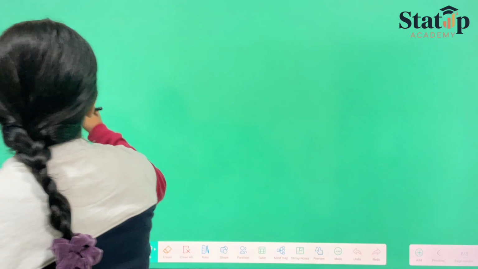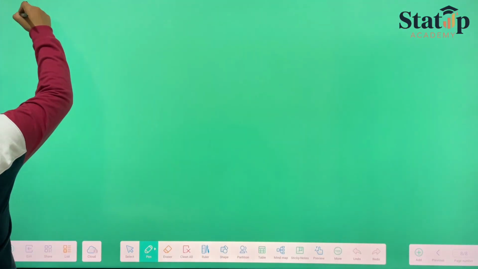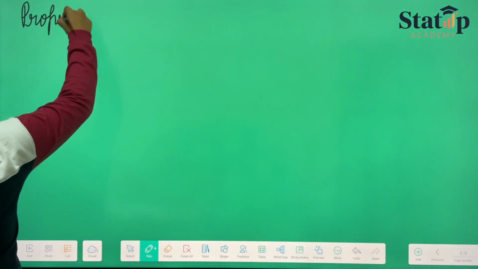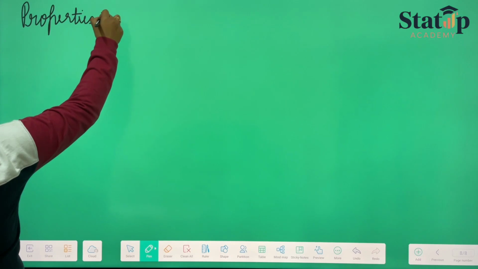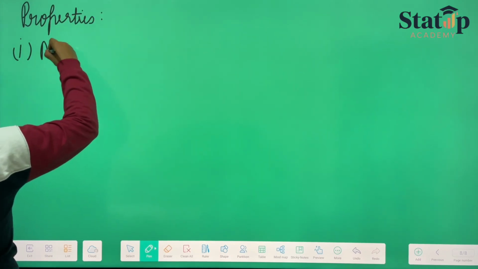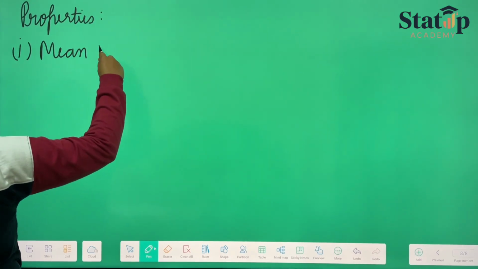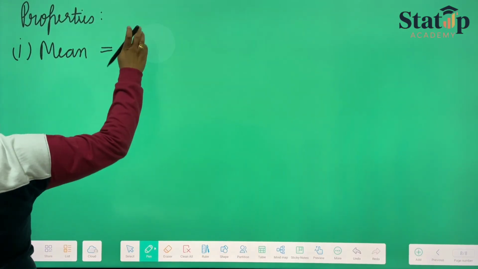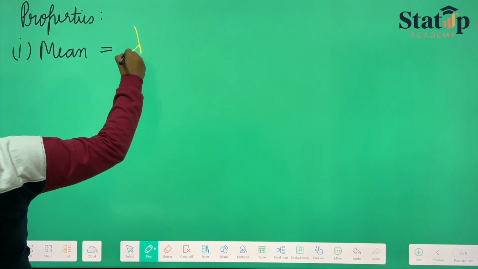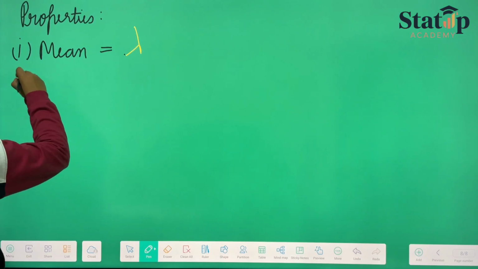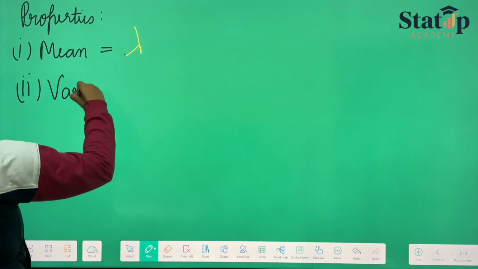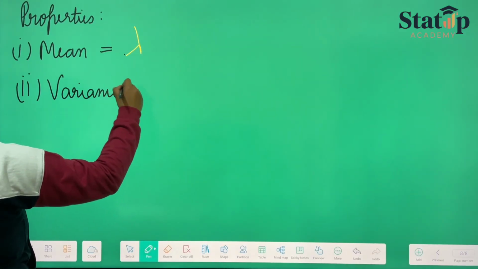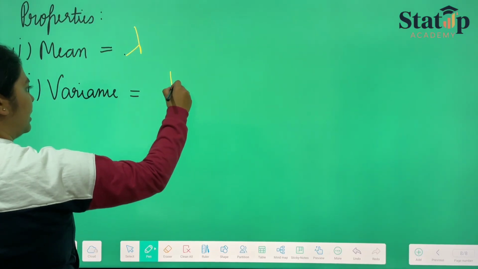If we talk about the properties of Poisson distribution, then the first property will always be mean. Mean of Poisson distribution will be equal to lambda. If we talk about variance, then variance of Poisson distribution is again lambda.